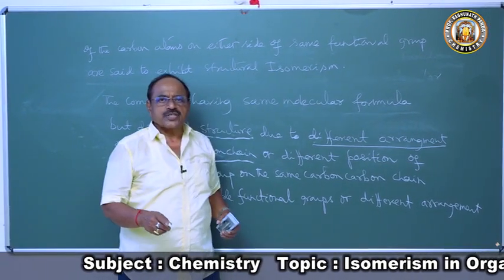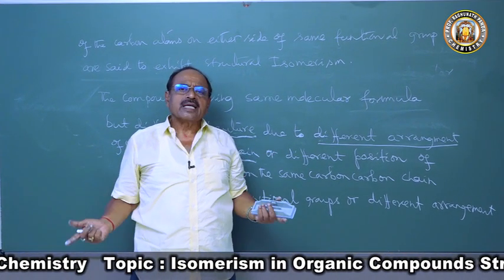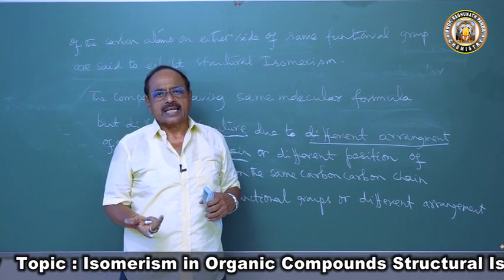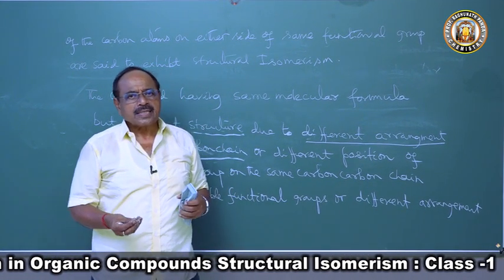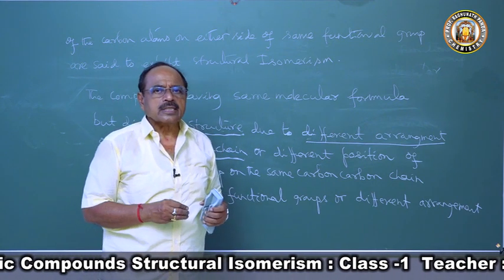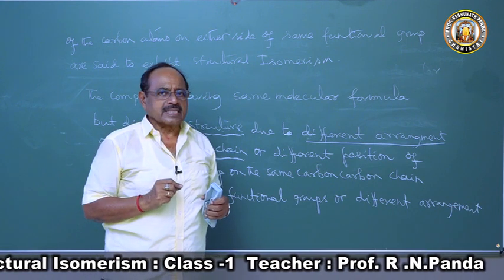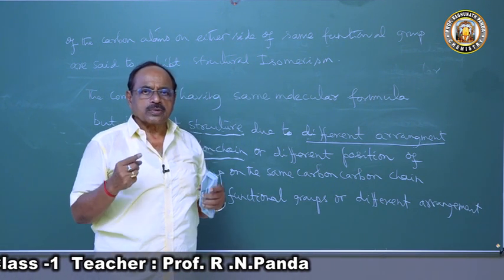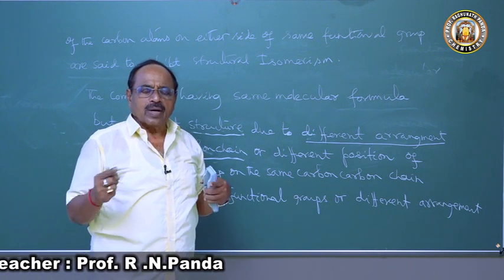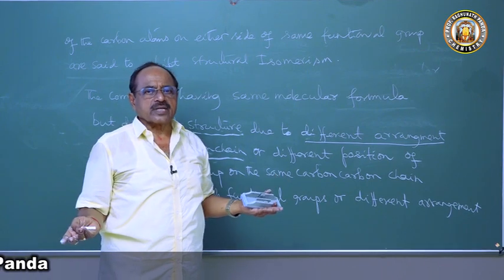The carbon chain may be arranged in a straight line, linear manner, or in a branched chain. Because when you study nomenclature, you have an iso arrangement and a neo arrangement. So due to neo chain, iso chain, or normal chain, they will have different structure.